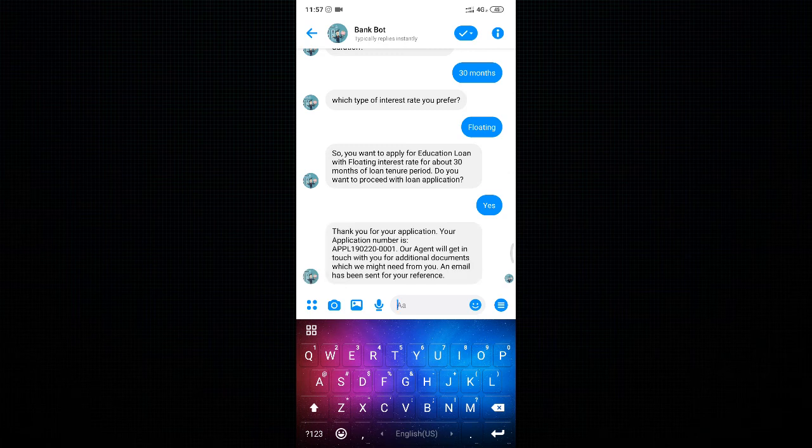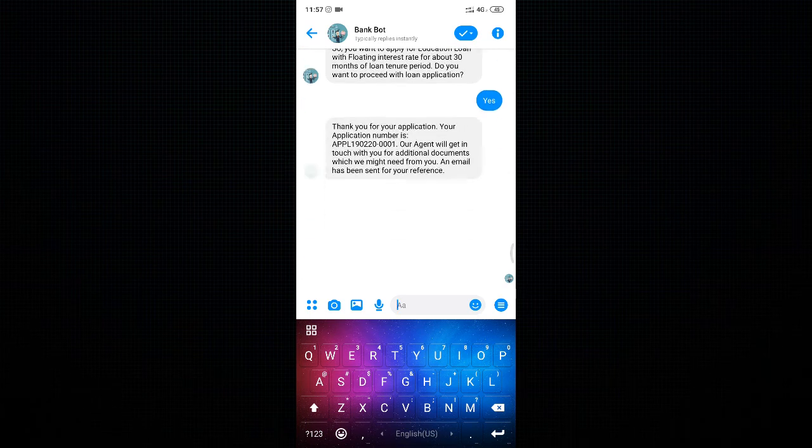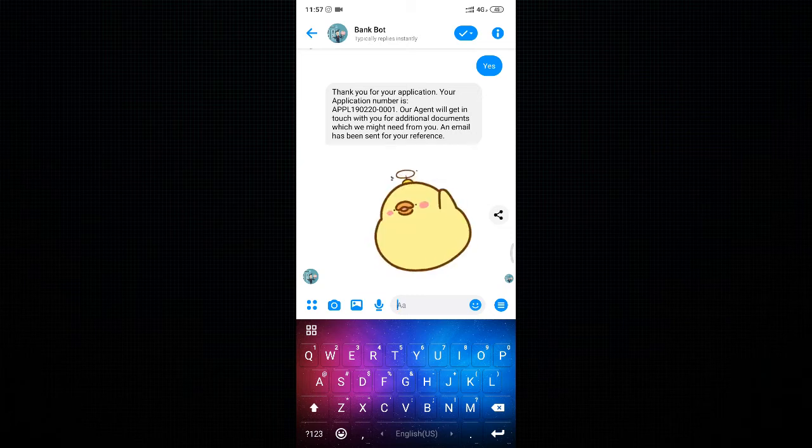Here the bot has responded, "Thank you for your application, your application number is this, and an agent of the bank will communicate with the user for further processing." This helps us resolve lots of issues, like going to the bank and getting information regarding loans. This bot will help to resolve all that and directly help to communicate with the agent for further loan processing and document verification.